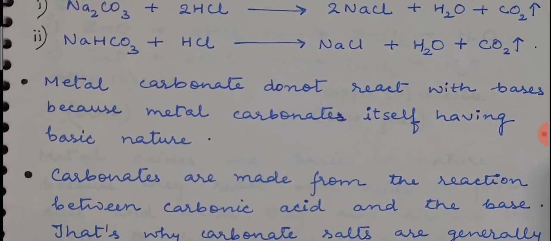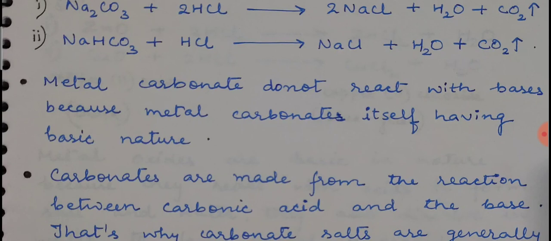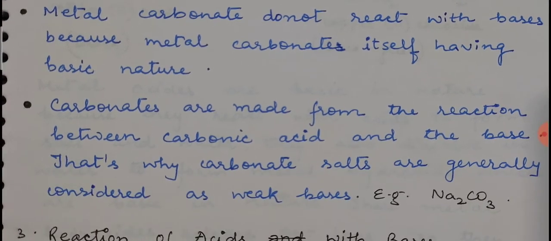Another important thing is that, as you can see here, metal carbonates do not react with base. So what is the reason? The reason is metal carbonates do not react with bases because metal carbonates themselves have basic nature. Carbonates are made from the reaction between carbonic acid and the base. That is why carbonate salts are generally considered as weak bases, for example Na2CO3.